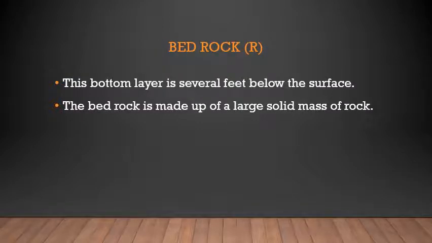Next is bedrock. Last layer is the bedrock layer. This bottom layer is several feet below the surface. The bedrock is made up of large solid masses of rocks. From these only they become the parent material. From the parent material to the subsoil, then to the topsoil, like this the formation of the different layers of the soil takes place.